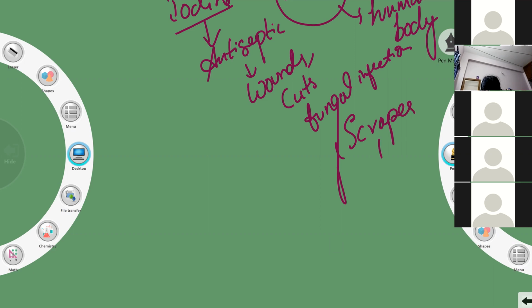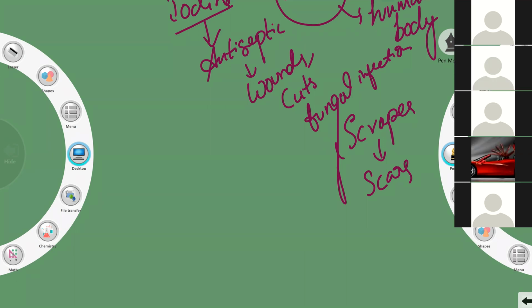Okay, some small scars if you have, those all can be treated with the help of iodine. So is iodine understandable to everyone? Is everybody clear with the iodine part? Is anybody having any kind of doubt here?